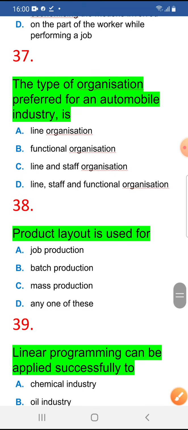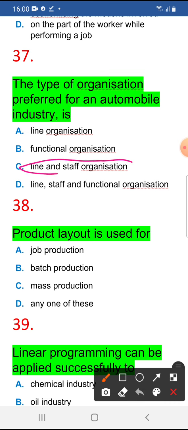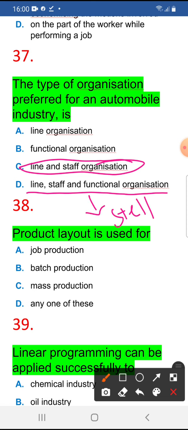The type of organization preferred for an automobile industry is: 37 is line and staff organization. That is B. And this is for the steel industry. Okay, steel industry.